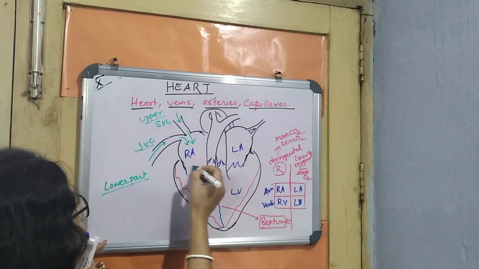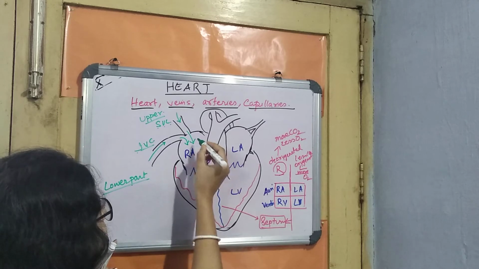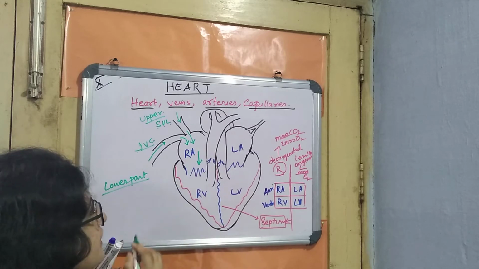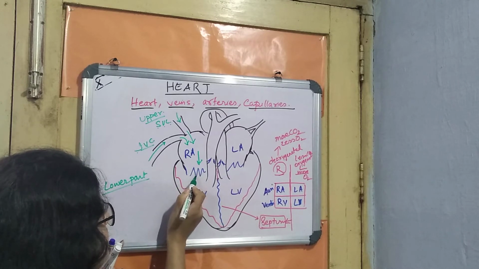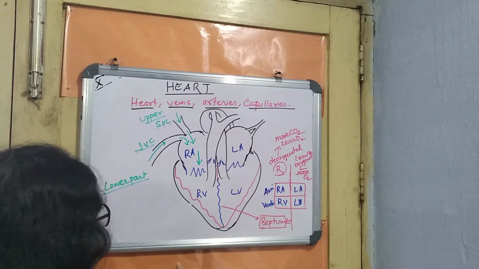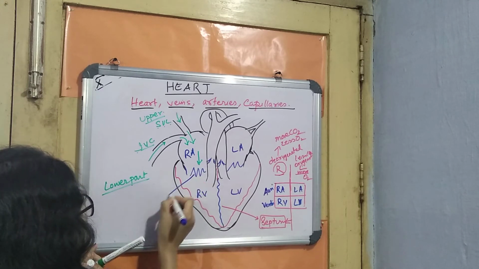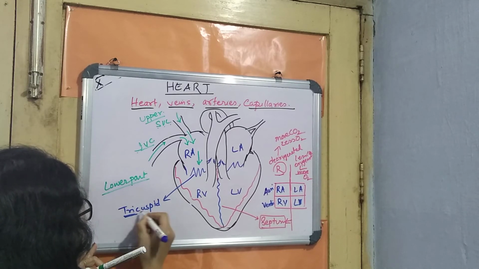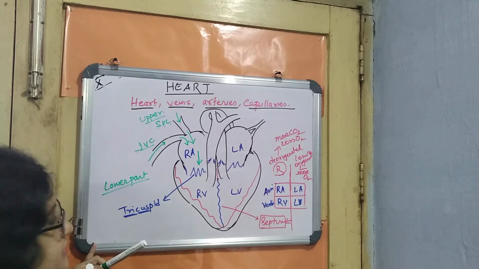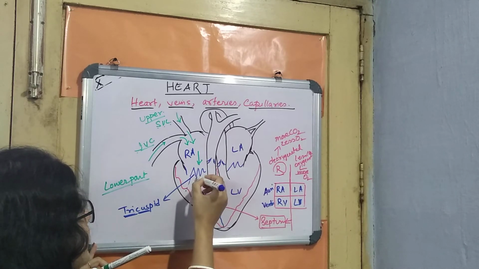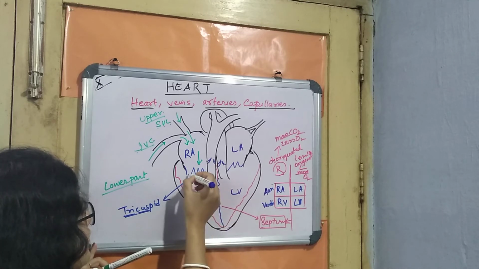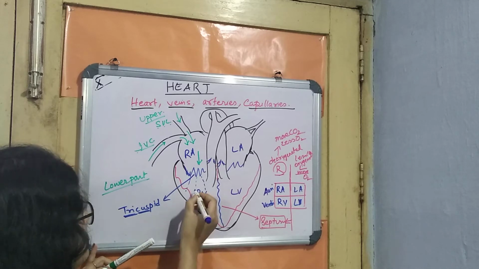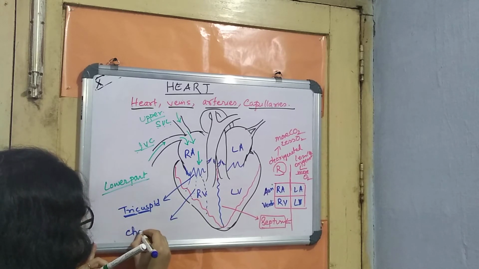The moment the blood is poured over here, this right auricle will not keep the blood. This right auricle will send the blood. Now how will it send? You can see I have drawn this zigzag kind of structure which is known as a valve. A particular valve is present which is known as the tricuspid valve. Why is it tri? Because it has 3 cusps, 3 flaps, and these 3 flaps are attached to the heart muscles so that their opening and closing can be regulated by these thread-like structures known as chordae tendineae.